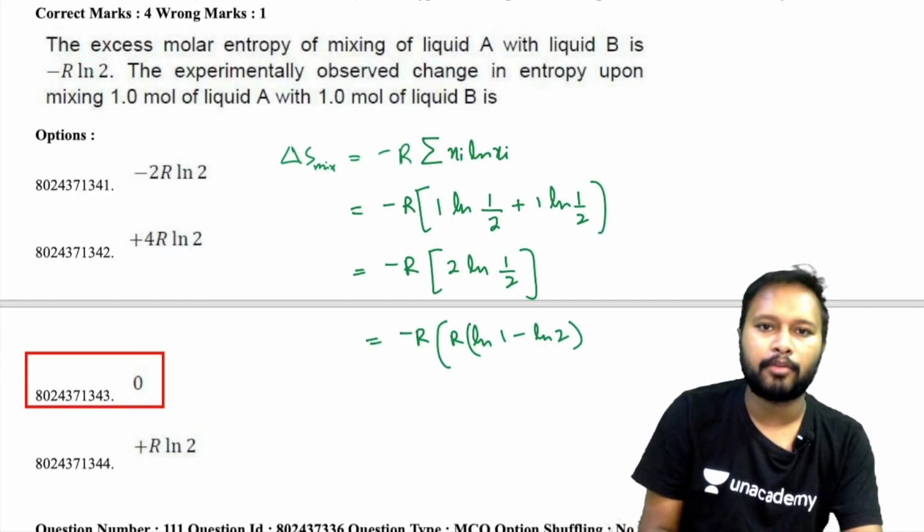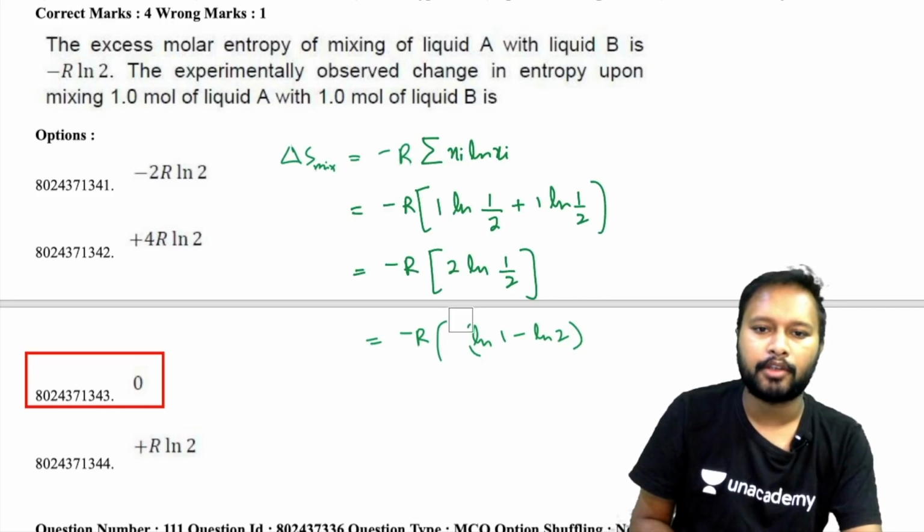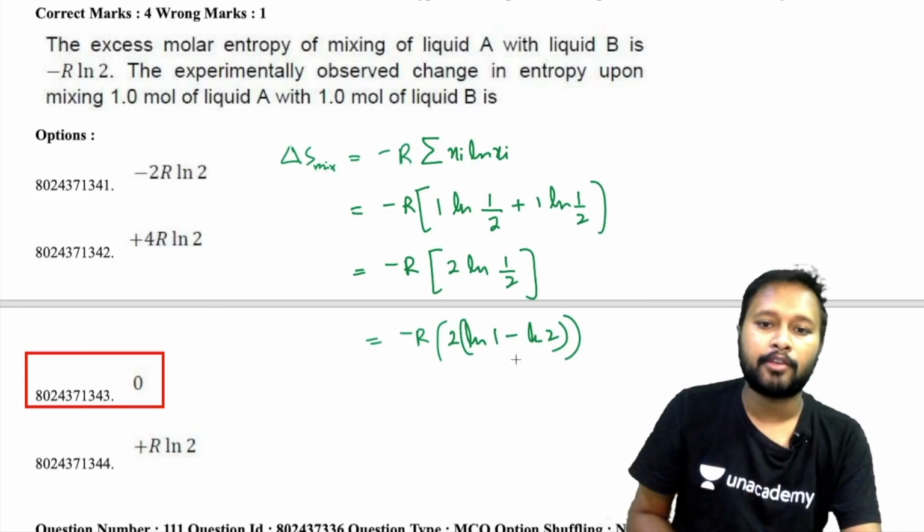Sorry, it won't be R, it should be 2 here, right? Because 2 is here. Sorry, let me erase this. So you have 2 times ln 1 minus ln 2, and basically ln 1 is 0, so this minus and this minus becomes plus, and you get 2R ln 2. This is what you get as delta S mix.